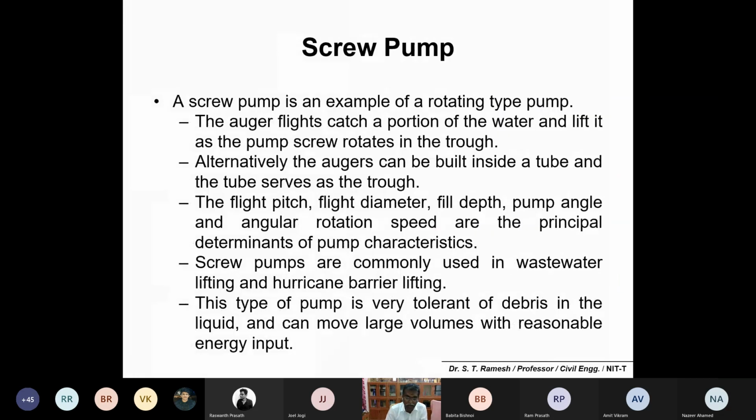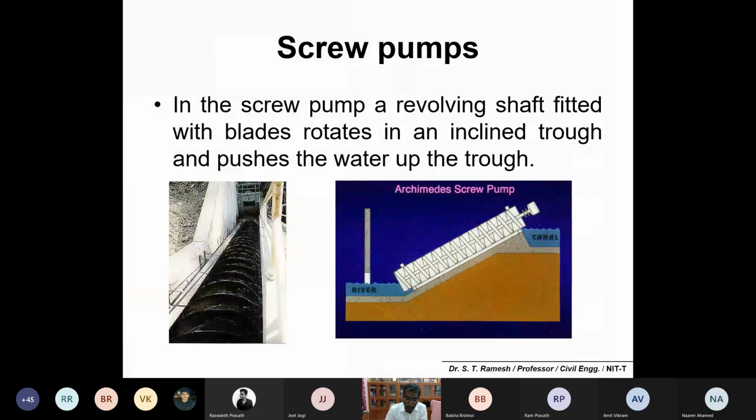Yeah, and the screw pump is very simple. It is not used for water, but if you want to pump sludge, they may use screw pumps. You have a revolving shaft fitted with blades, something similar to an auger. Auger, you would have come across in soil mechanics, or if you want to do soil boring, they may use an auger. Something similar to that.